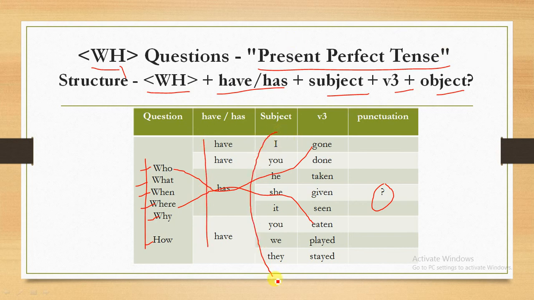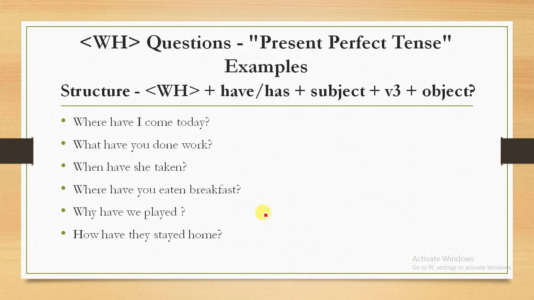Apart from that we use the subject: this is the first person, this is the second person, and we use he, she, it for the third person. Right now we will go through the examples. These are the WH words, and this is have or has. Then here we see the subject.